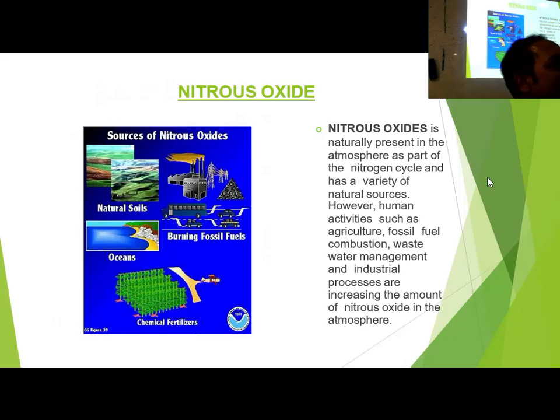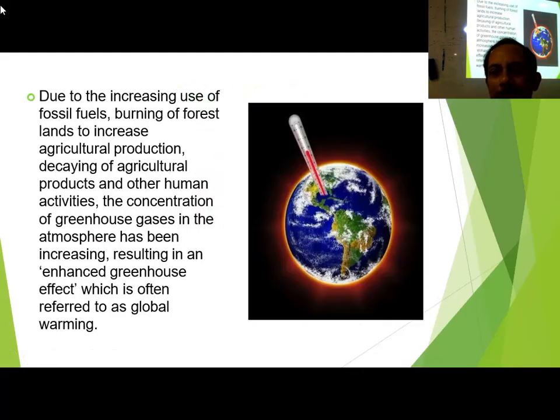Nitrous oxide is coming particularly from petrol burning. Nitrous oxide can also be a greenhouse gas. The major source is petrol burning, burning fossil fuel, and also the ocean and chemical fertilizer, a lot of sources of nitrous oxide. Due to increasing use of fossil fuel and burning of forest lands to increase agricultural production, deforestation is another major reason. Deforestation. If you cut the plants, what will happen?